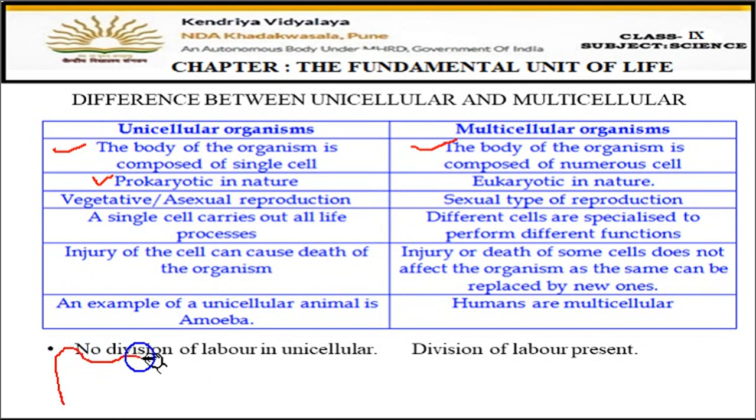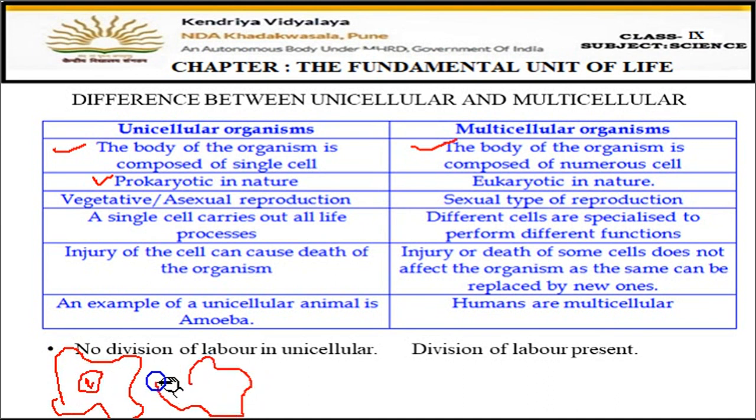That means, suppose this is an amoeba. Amoeba is unicellular, but amoeba is eukaryotic. Amoeba has a well developed nucleus. Suppose there is no nuclear boundary, like this is one cell which is having a nucleus, right? So this is well developed, all the DNA and chromosomes are present in the nucleus here, fine.